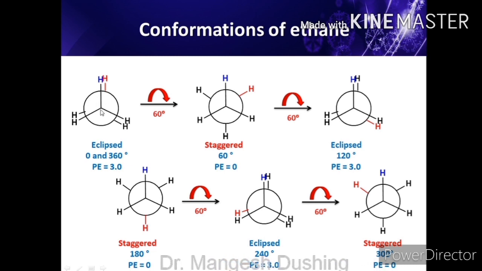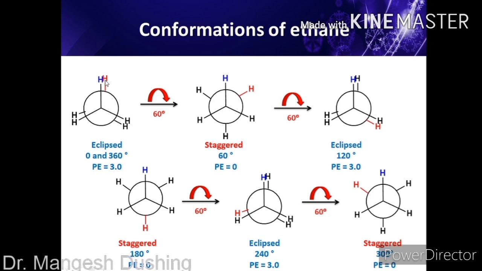Now we are keeping the front carbon atom as it is, and we will rotate the second carbon by 60 degrees. So the blue hydrogens will remain as they are, that is the front carbon hydrogens, while this is the rear carbon and these are the rear hydrogens. We rotate by 60 degrees.